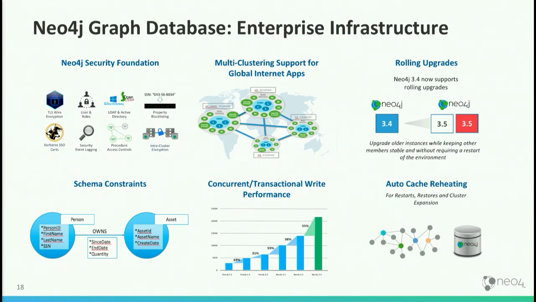Quite a lot. I could spend an hour talking about clustering and all the things available there. One of the many things is being able to have topology knowledge baked into the clustering architecture, so that you're able to optimize traffic across a wide area network. We've made improvements in recent versions to be able to roll through upgrades of minor feature releases such as 3.4 to 3.5 without any downtime.